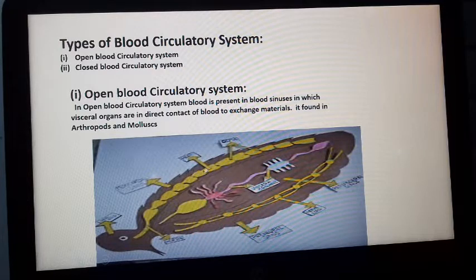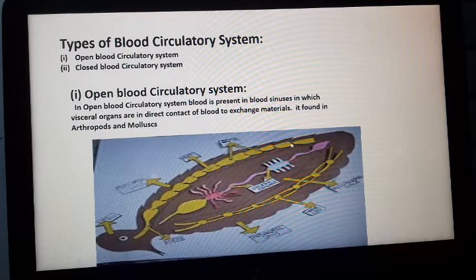Here you can see in the cockroach, there are three sinuses. This is the pericardial sinus, here is the perivisceral sinus, this is the perineural sinus. In the pericardial sinus, the tubular 13-chambered heart is present. In the perivisceral sinus, the alimentary canal, the digestive system, is located, and in the perineural sinus, the ventral nerve cord is present. The blood is pumped by this tubular heart and reaches into the perineural and perivisceral sinus.